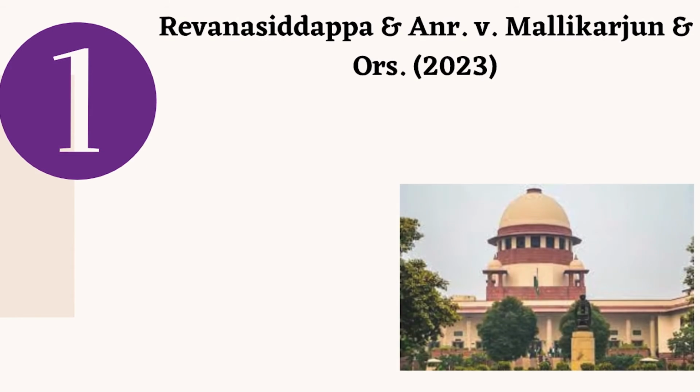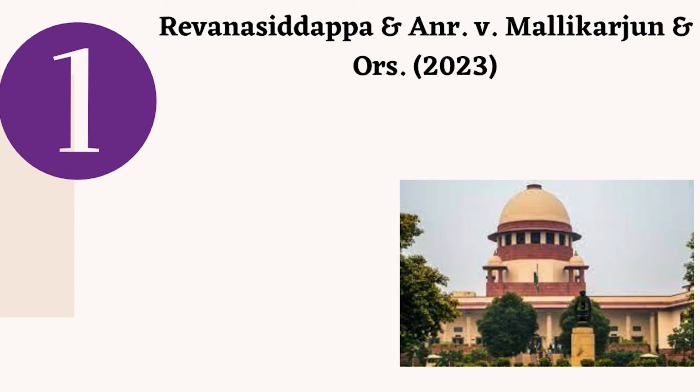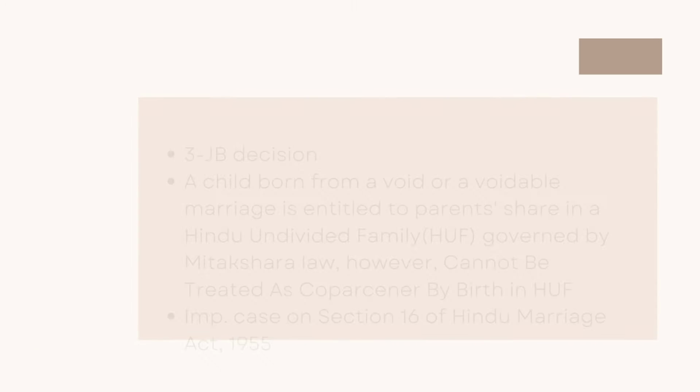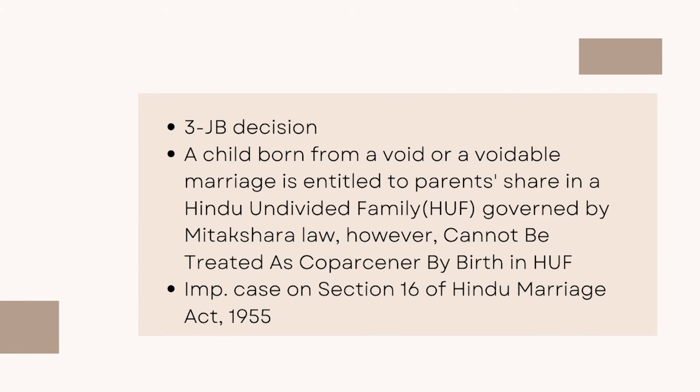Now coming to the family law cases, the first very important judgment has been the case of Revan Siddappa versus Mallikarjun. It's a 2023 judgment. Now this is a 3-judge bench decision, so it is a very important case. This judgment is on the rights of a child which is born out of a void or voidable marriage.